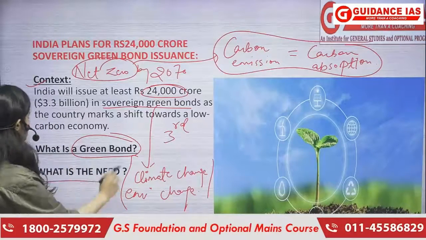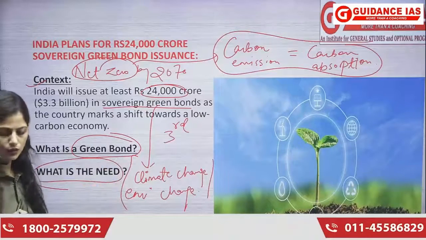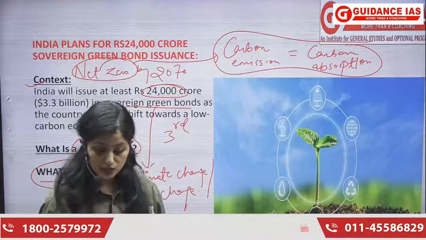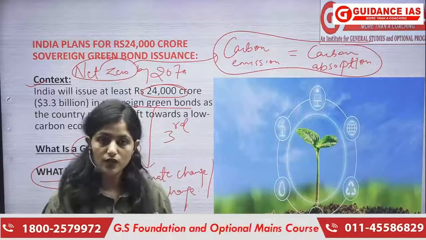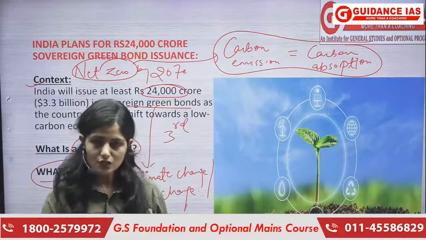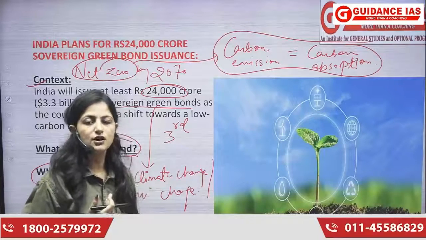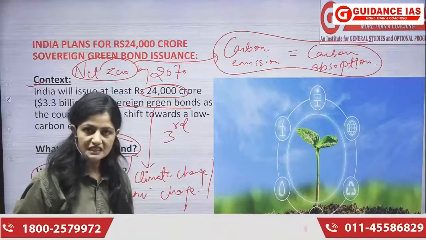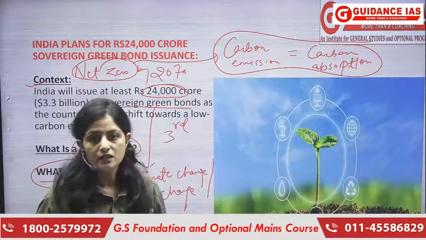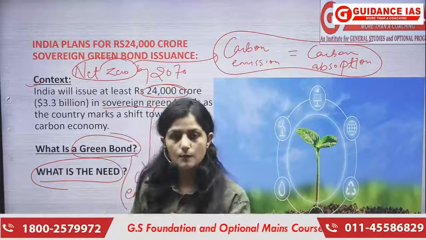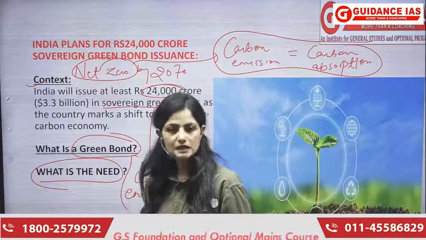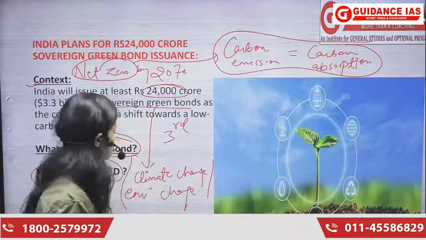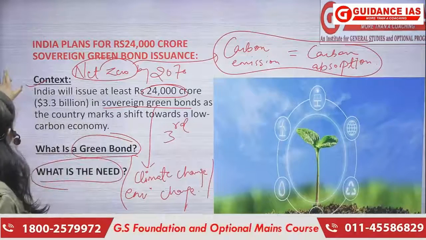That is why it is also called green bonds. What is the need of it? We have understood that there is a lot of carbon we are emitting. We are the third largest. We are not just the consumer, we are one of the largest emitters as well. So such kind of technology, such kind of bonds, we definitely need so that we can sustainably help our environment and in turn help ourselves to grow better and healthy, right? Okay, so this was about green bonds.